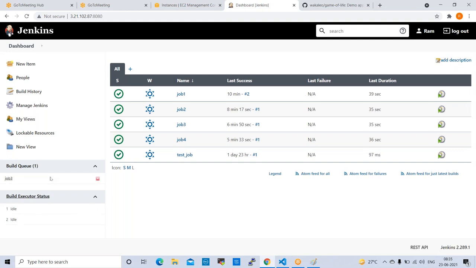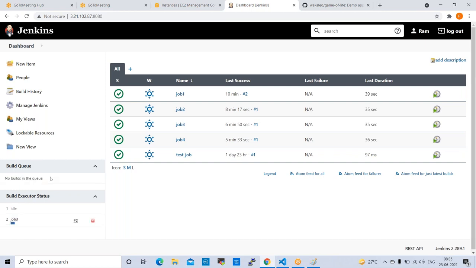Yeah. Now job 3 is in queue. It will start now. Sir, in real time, a DevOps engineer should always configure pipeline jobs. Yeah, whenever we get a requirement, we need to configure.